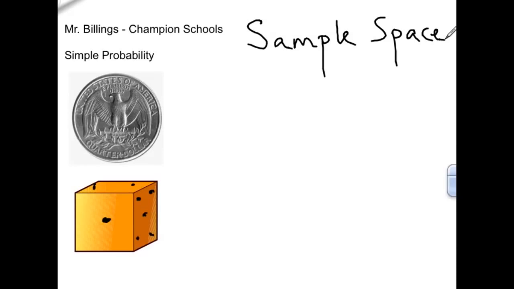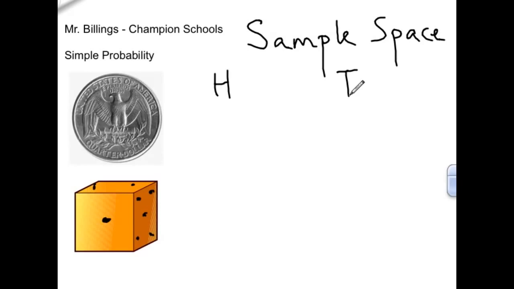So let's think about it. If we flipped a coin, we've got a chance of getting two different options. Heads, which I'm going to use H for, and tails. If I flip a coin, those are the only two options I have. But now if I flip a coin and roll a number cube, I have to take into consideration the 6 different possibilities with a number cube.